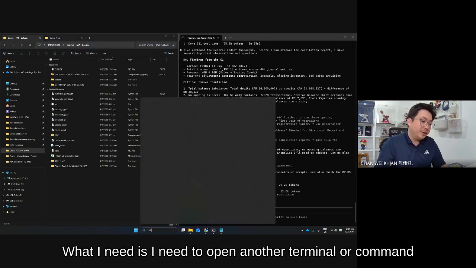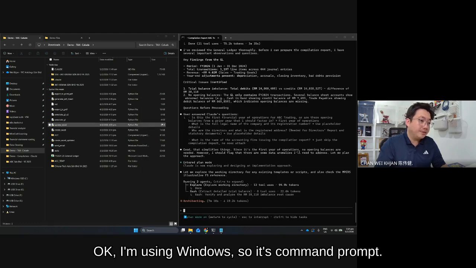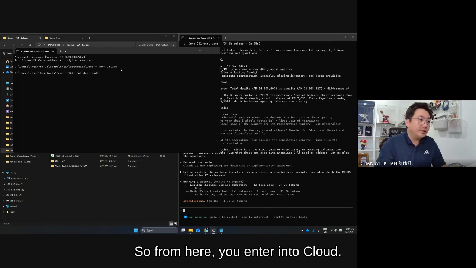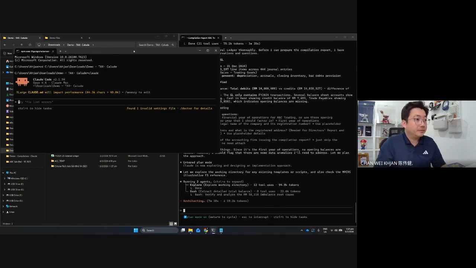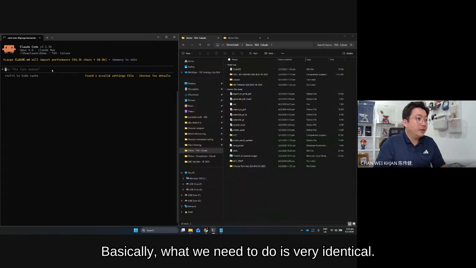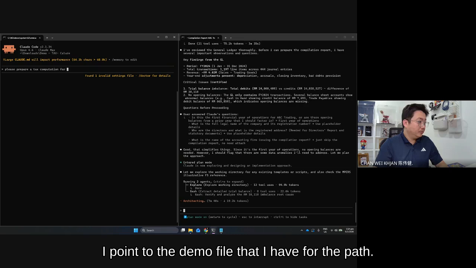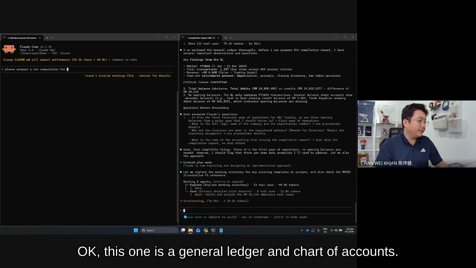What I need is to open another terminal or command prompt. I'm using Windows, so it's command prompt. If you're using Mac, it is a terminal. From here, you enter into Claude. Basically, what we need to do is very identical. We are telling it, please prepare a tax computation for, and I point it to the demo file path that I have.